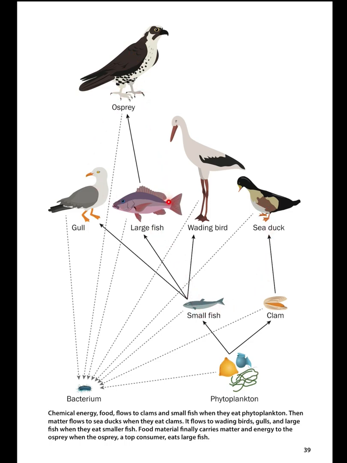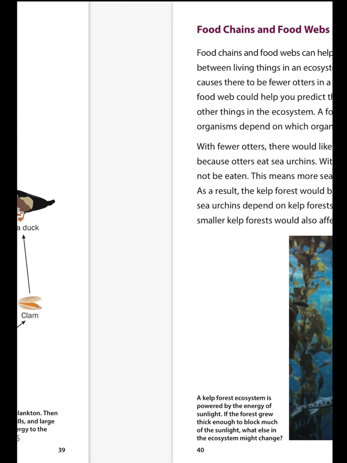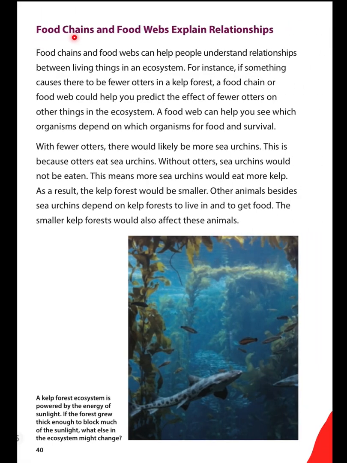Osprey eat large fish. Bacteria decompose gulls, osprey, large fish, wading birds, sea ducks, small fish, clams, and phytoplankton. Food chains and food webs explain relationships. Food chains and food webs can help people understand relationships between living things in an ecosystem.